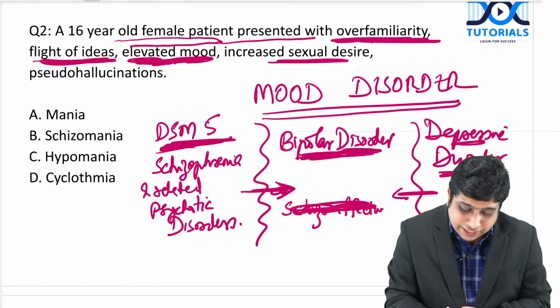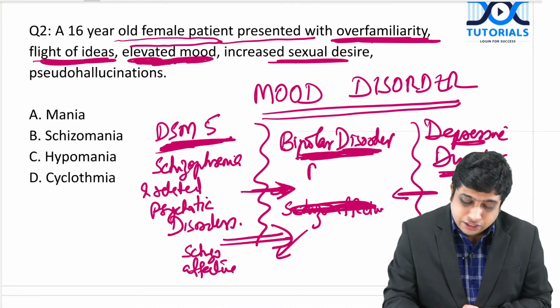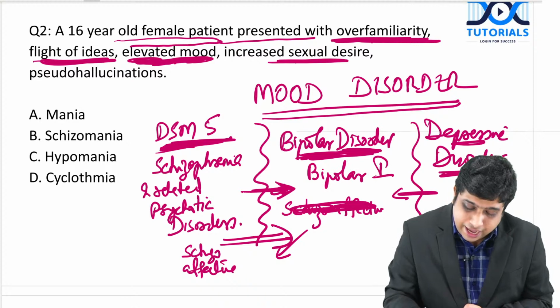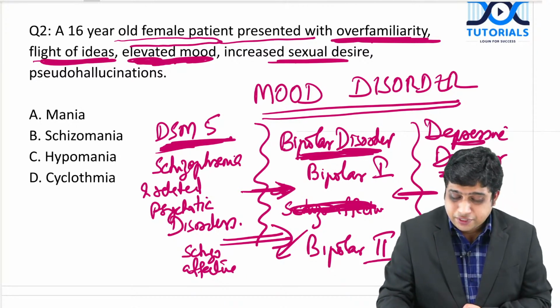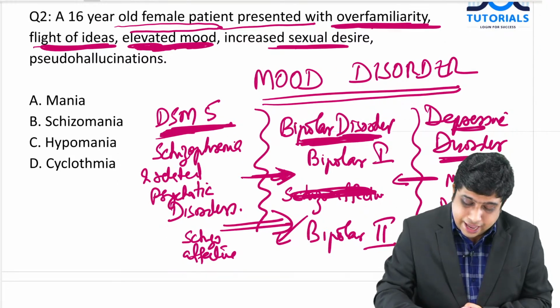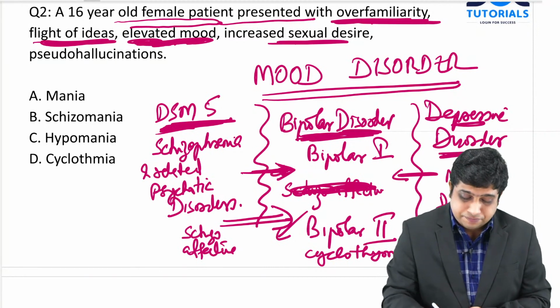because there is something called a schizoaffective disorder in the schizophrenia. This is considered a psychotic disorder, but it also has symptoms of mood disorder features. So here they put bipolar 1 and bipolar 2, and depressive disorders, such as major depressive disorder, etc. And cyclothymia is also included in the bipolar disorder spectrum.